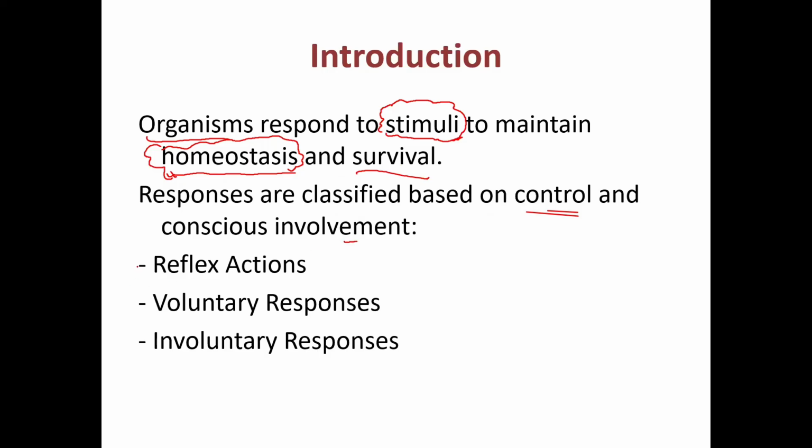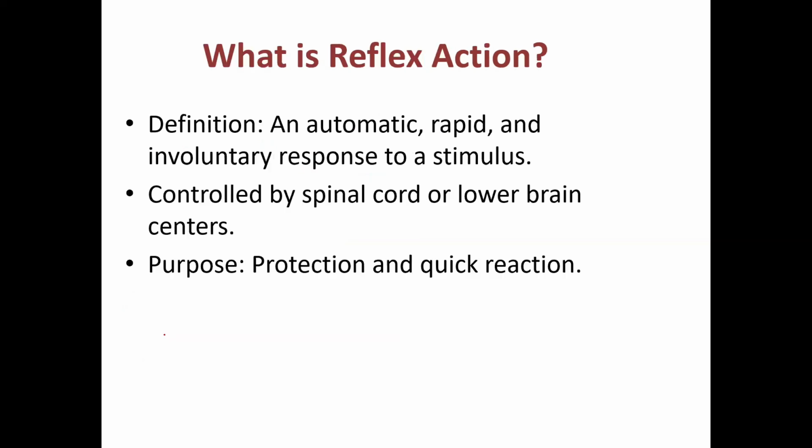So let's discuss the kinds of action. First is reflex action, already discussed but again; second is voluntary responses, and third is involuntary responses. Let's do them one by one. Come to the first, reflex action.